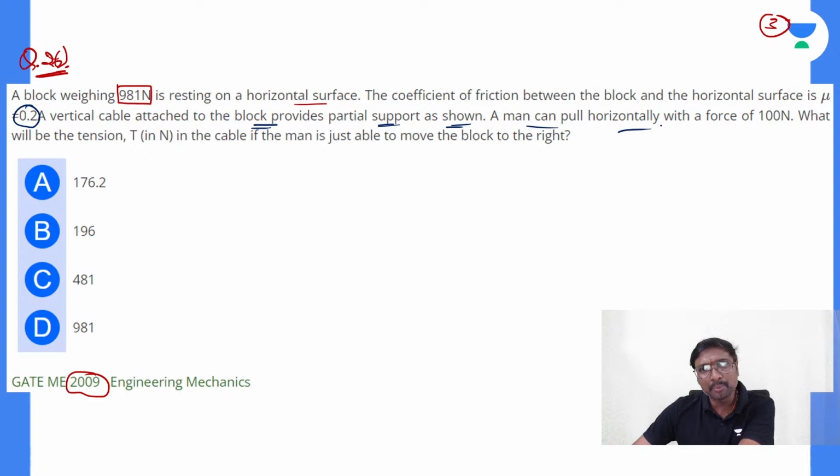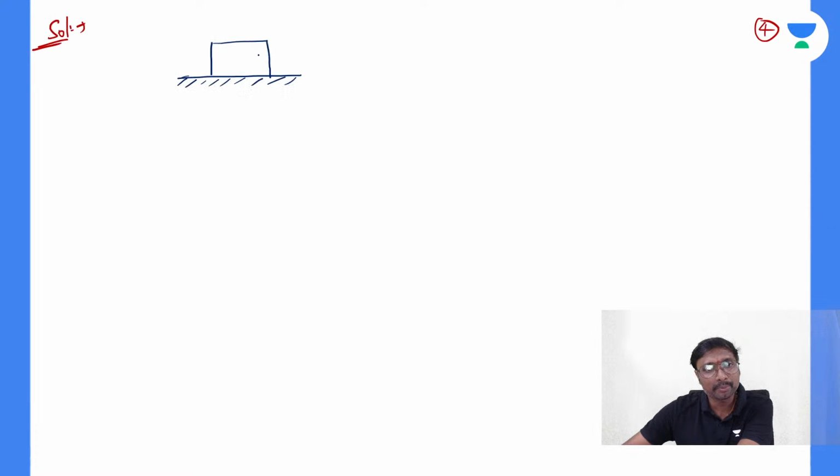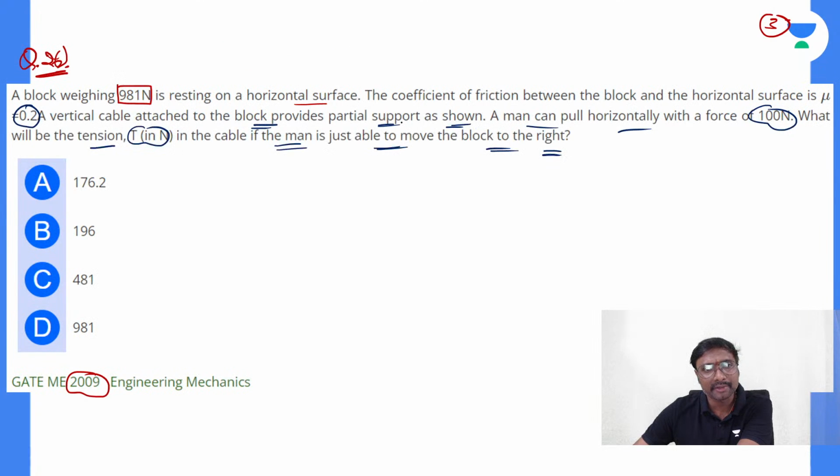The man can pull horizontally with a force of 100 newtons. So the man can pull this in the horizontal direction with 100 newtons. What will be the tension T in the cable if the man is just able to move the block to the right? So the person should be capable of pulling this to the right side with 100 newtons applied. You are asked to identify the tension in the cable.